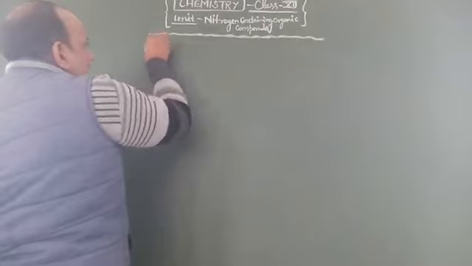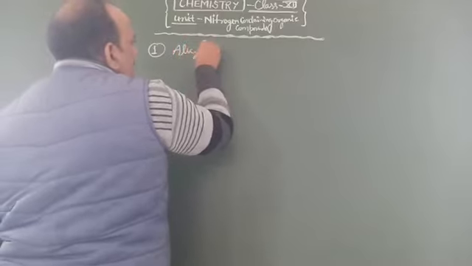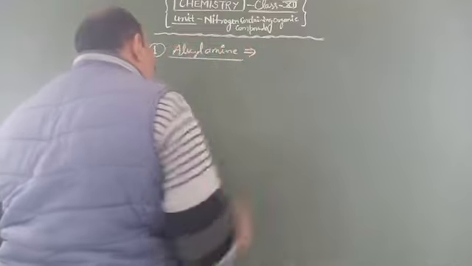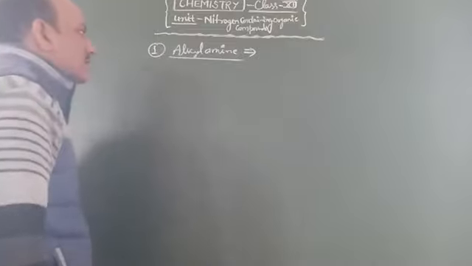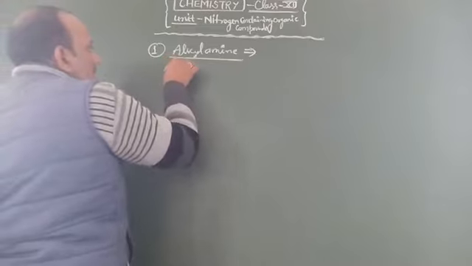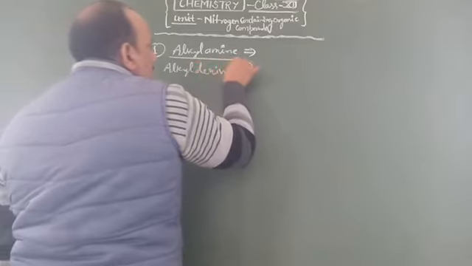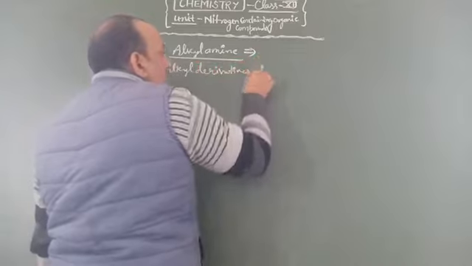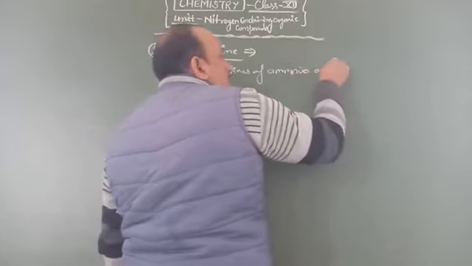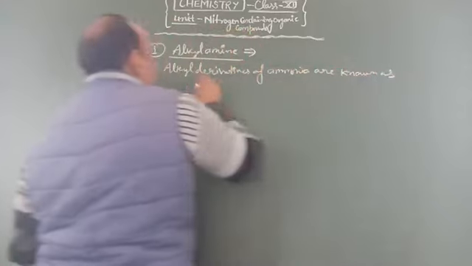So the first one is known as alkylamine, also called aliphatic amines. A definition: the alkyl derivatives of ammonia are known as alkylamines.